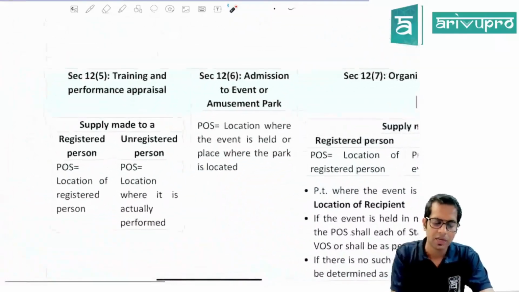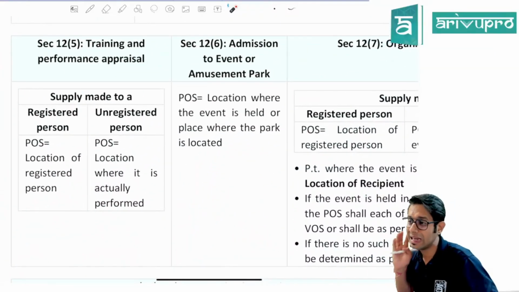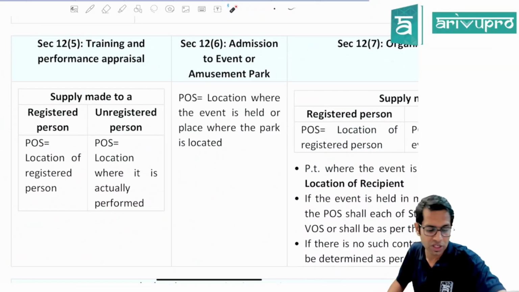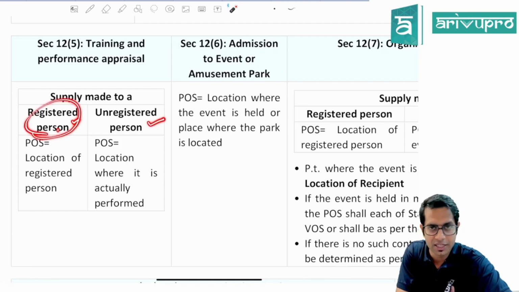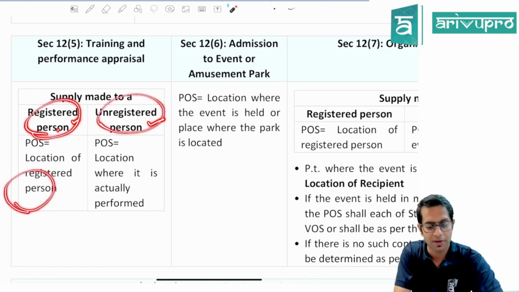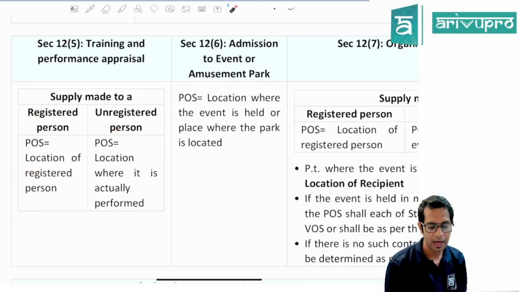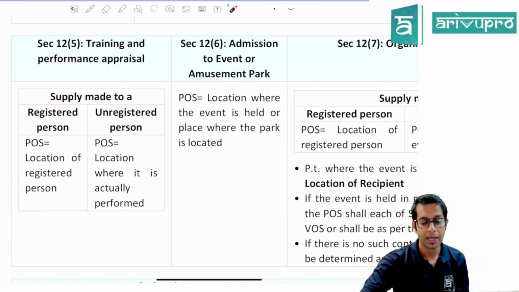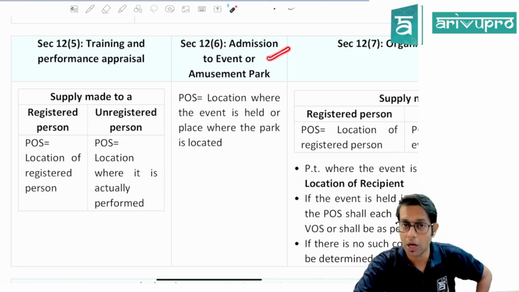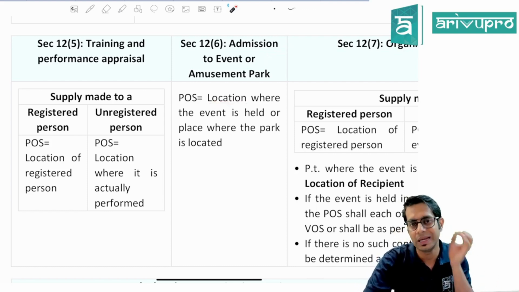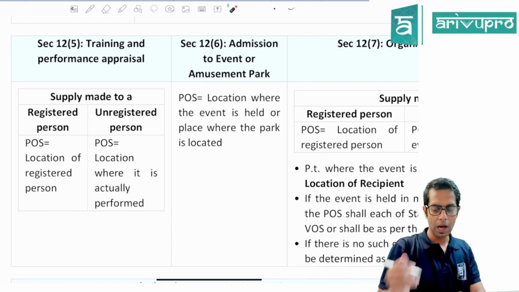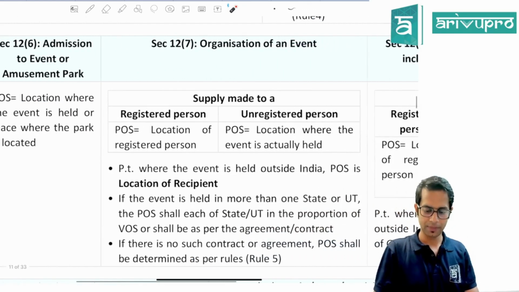Then section 12 subsection 5, in case of training and appraisal services, check whether the supply is made to a registered person or unregistered person. If the supply is made to a registered person, location of registered person, and if the supply is made to an unregistered person, the location where the services are performed will be taken as place of supply. In case of admission to an event or amusement park, the place of supply will be the location where the event is held or amusement park is located.